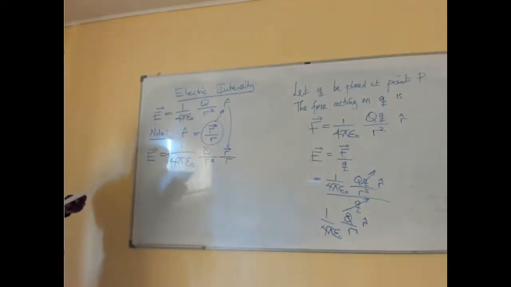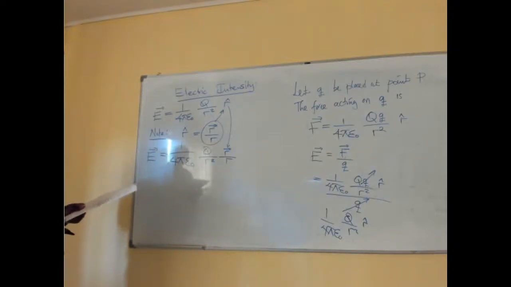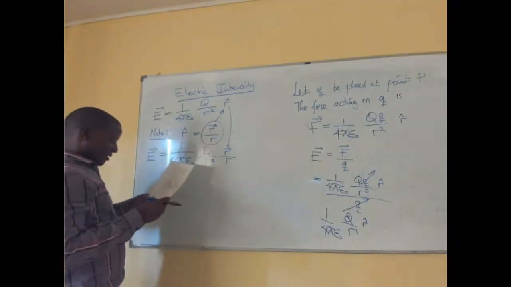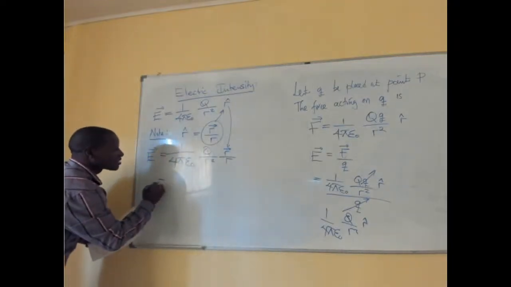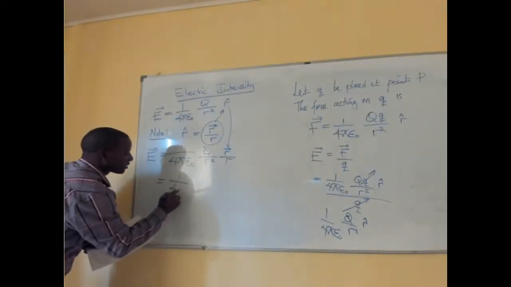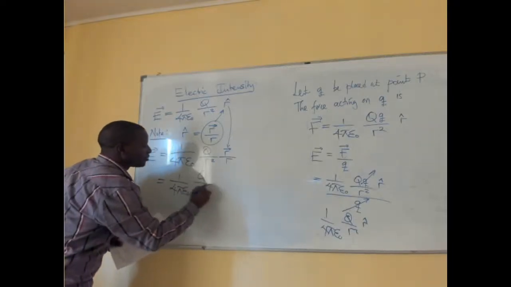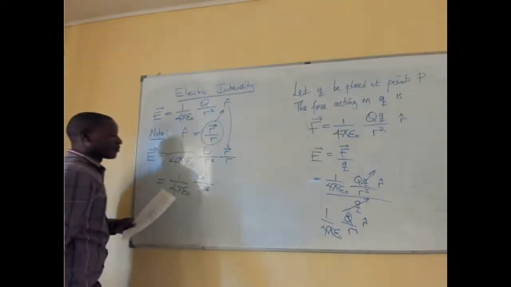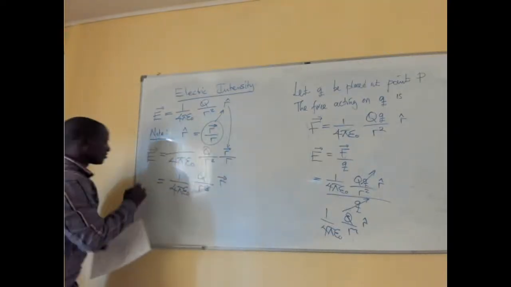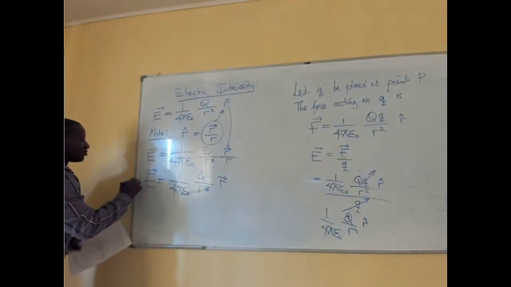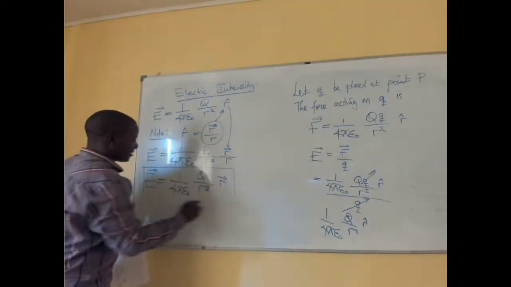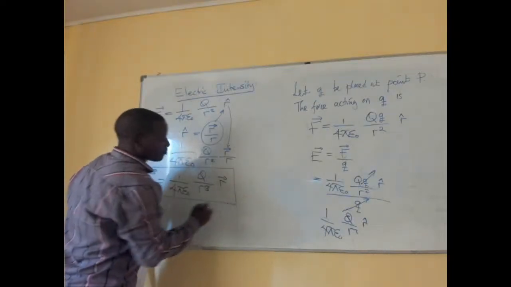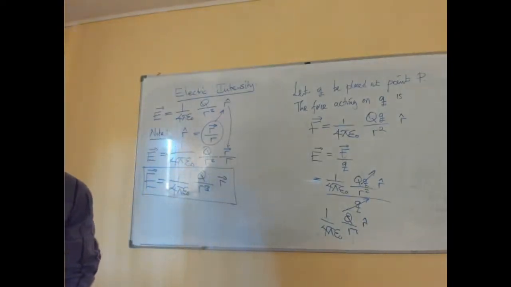So what we see is that this becomes 1 over 4 pi epsilon 0 into Q over r squared, and the r's combine so that the denominator becomes r to the power 3, into the vector r. So this is how you define the electric intensity. It's a very important formula for a simple diagram, so you have to take note of that.